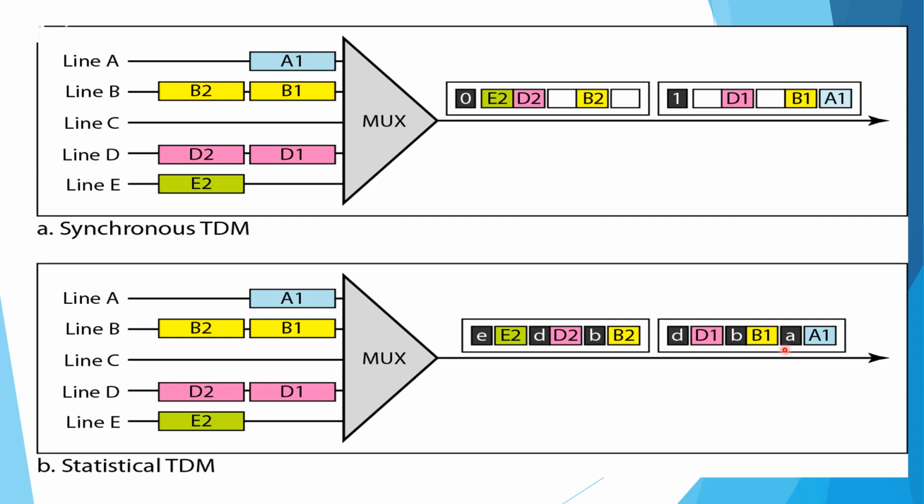So we need to include the sender and receiver address or additional information inside each slot. This is how we can improve the efficiency in statistical TDM. Only if there is valid data to send can the slots be allotted within the output frame.